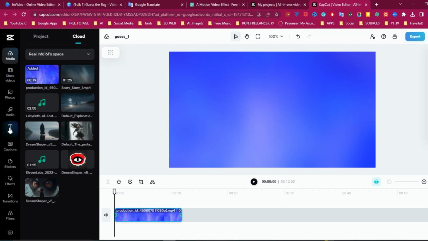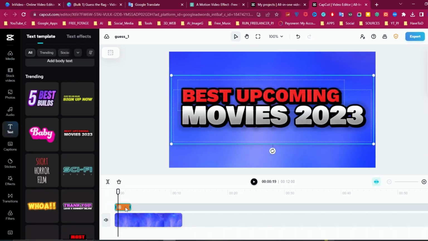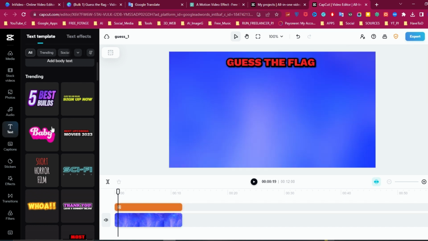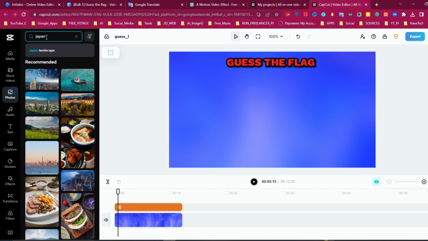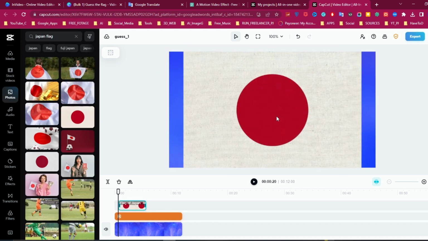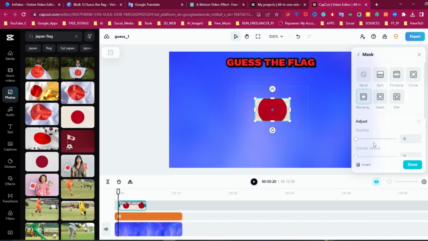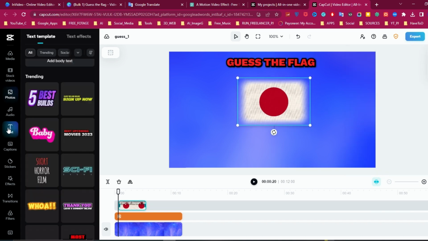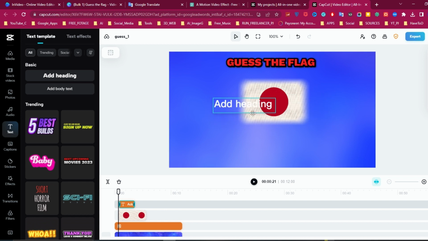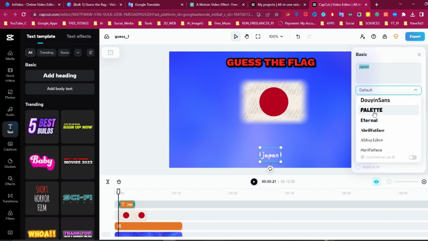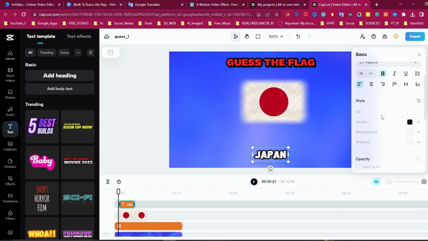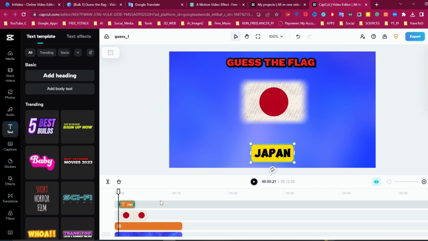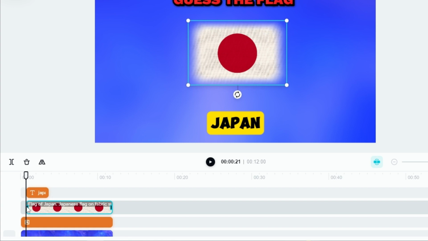Now, like other video, add a text, but in this tool I will use the text template. Now go to image section for flag image, search a flag and drag it into scene. Create a mask for style. Now add a text and drag it down. Change the text and font. Add a black stroke for text, or choose a preset from here. Drag the image to the end of the timeline.